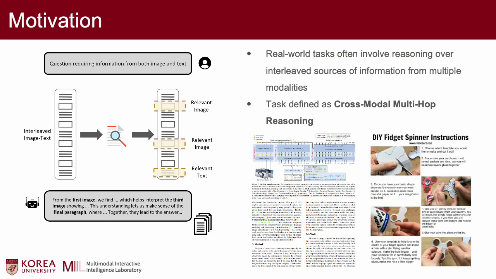Starting from the motivation, real-world tasks often involve reasoning over interleaved sources of information from multiple modalities. Such a task is defined as cross-modal multi-hop reasoning. For example, when reading a scientific paper or a DIY tutorial, when a question is given that requires information from both images and text, we need to locate the necessary evidence from each modality and connect them to answer the question.